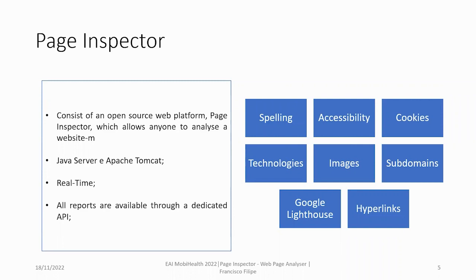The main objective behind this tool, called Page Inspector, is to allow anyone to analyze their web pages for free. This platform provides a set of detailed reports to help anyone make their websites more accessible and more appealing to search engines. The platform provides reports like spelling, accessibility, cookies, technologies, images, subdomains, Google Lighthouse, and hyperlinks. In addition to these reports, it allows the user to view their website in real time, in mobile or desktop versions, as well as the source code. All reports are also available through a dedicated API, so you can integrate them with your platforms.